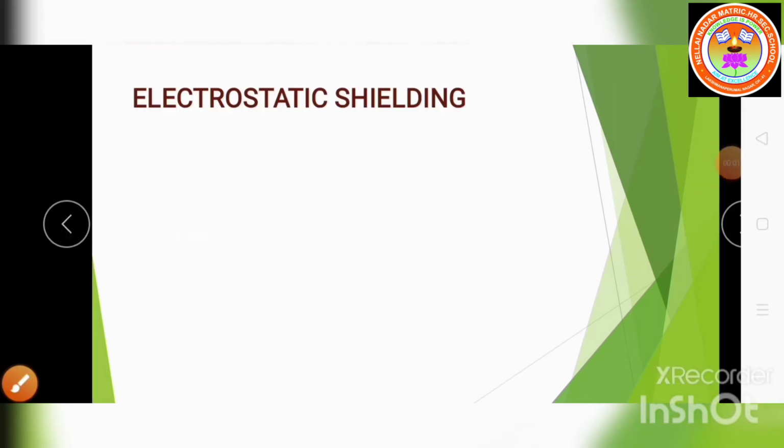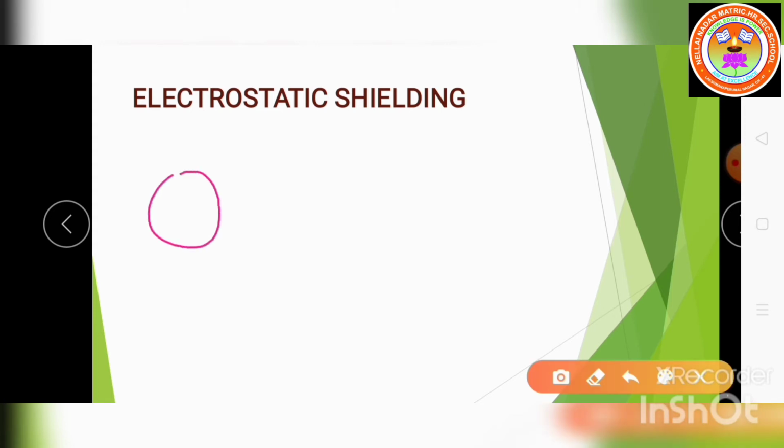Next topic, electrostatic shielding. In the previous class, by using Gauss law, we proved that the electric field inside a charged spherical shell is equal to 0.